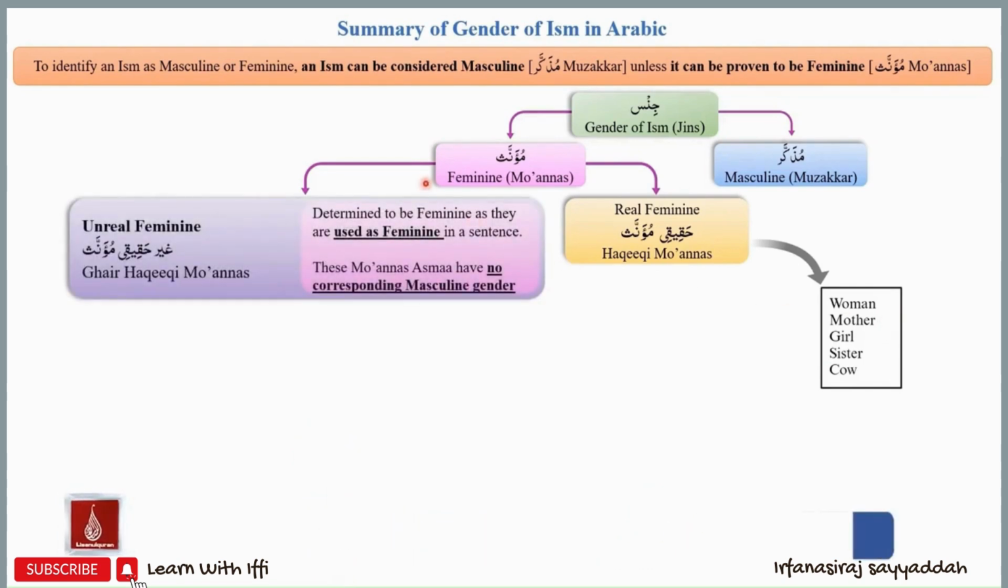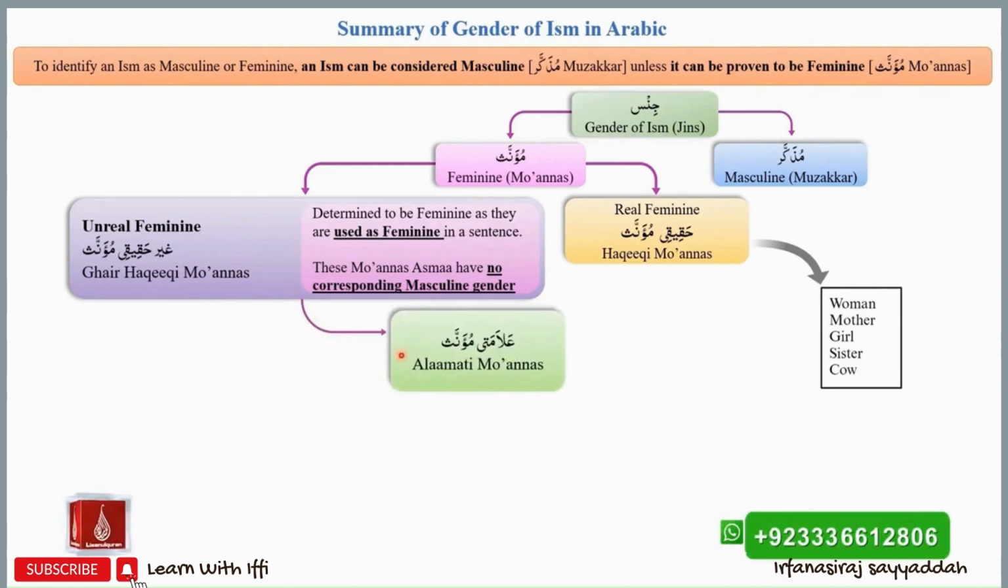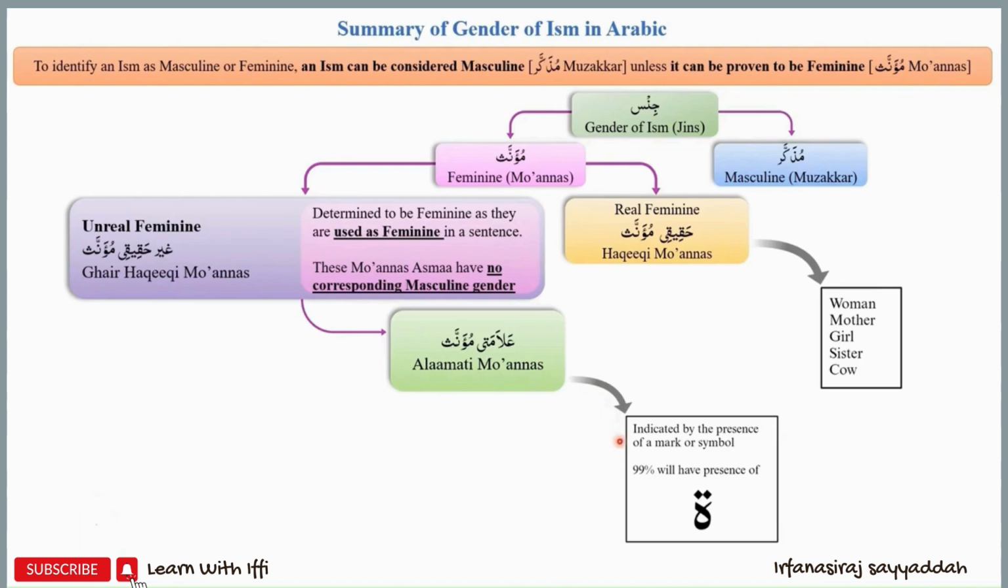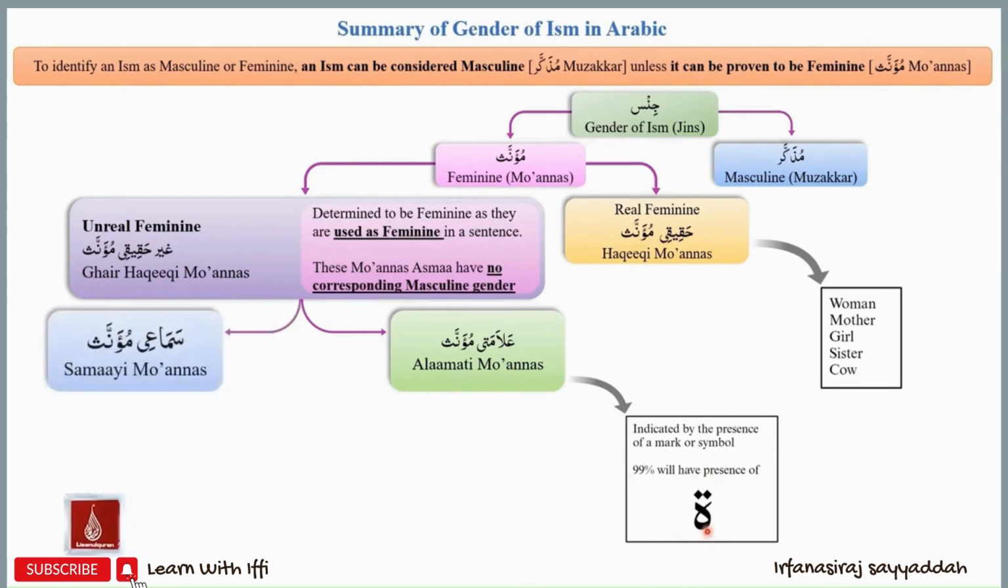The other group of feminine asma is that of unreal feminine asma or ghair hakiki muannas asma. Ghair hakiki muannas asma will have no corresponding masculine gender. Within unreal feminine asma, the first group is that of alamati muannas asma or marked feminine asma. These asma are identified by the presence of a mark or a symbol. Majority of the times, the symbol will be the gol ta or the round ta that we can find at the end of the ism.